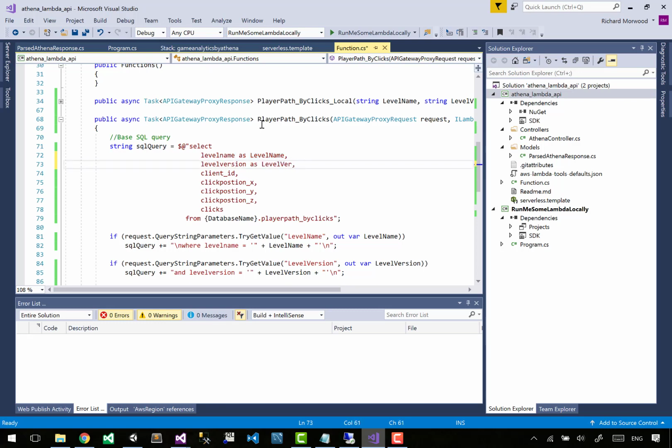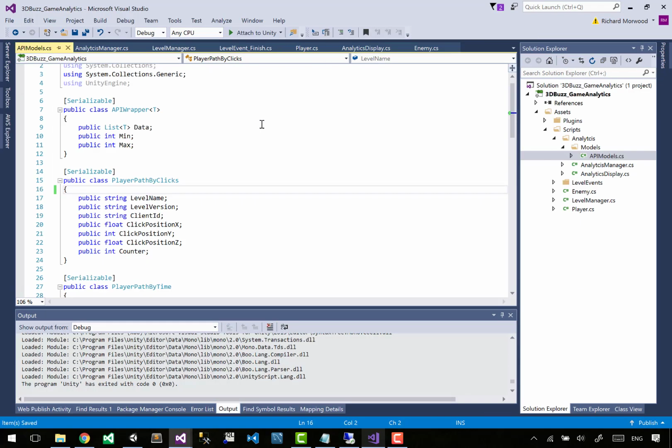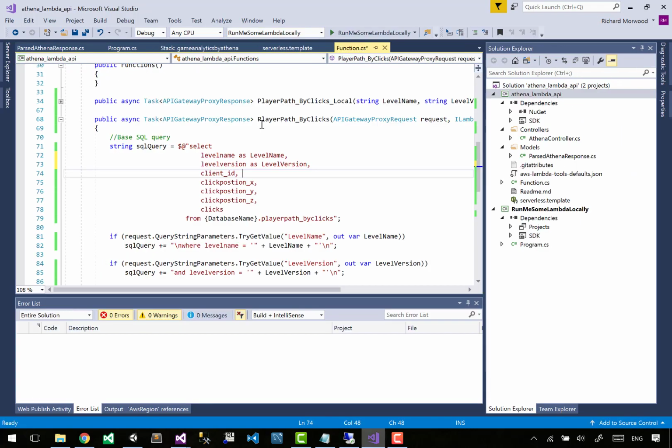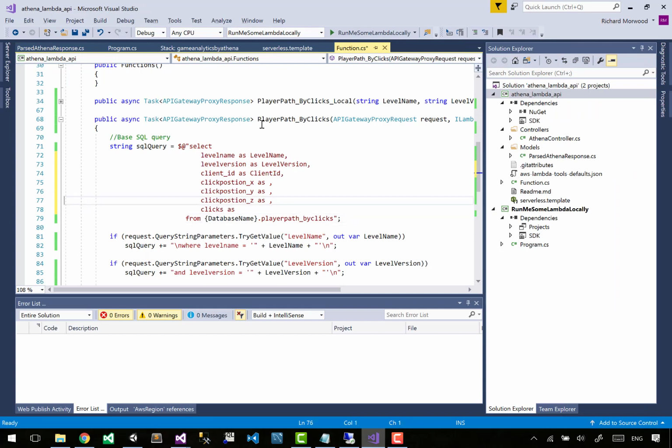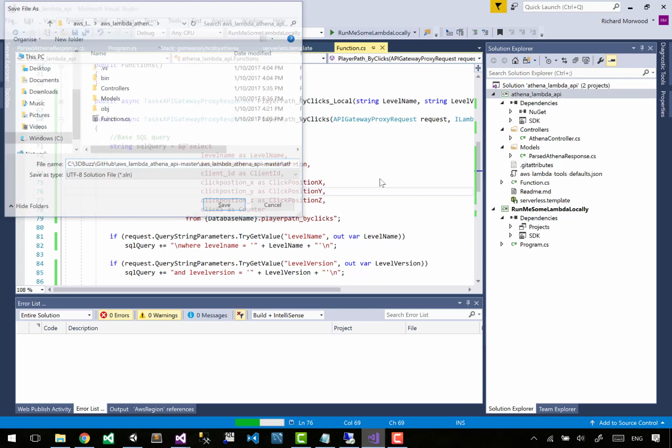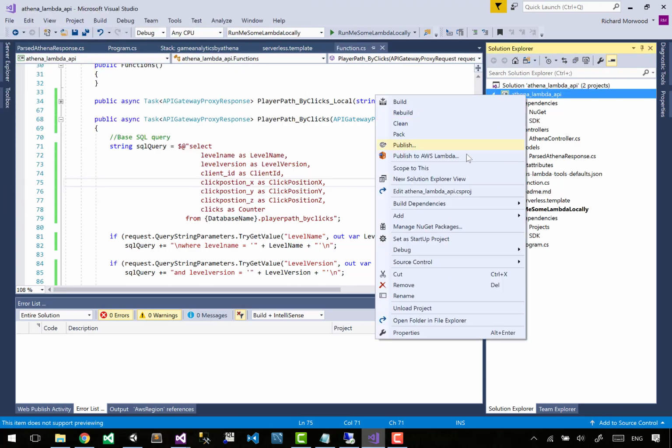Level version. Athena likes lowercase names, but is okay with you outputting to uppercase names. Because why wouldn't it be? It's nice that it does allow things. All right, cool. So click position, X counter. Wow. I think we may have had to deploy this Lambda more than the website. Let's try that. Don't want that one. Save. Publish.